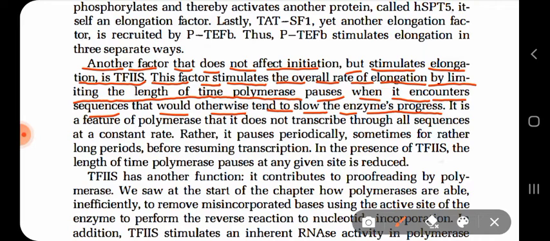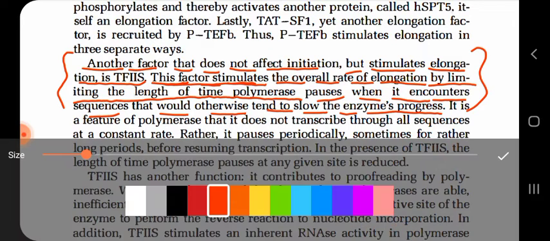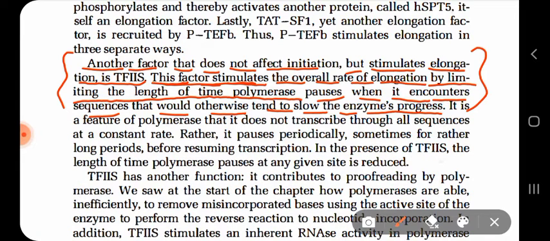So normally, what this factor, TF2S, does is stimulate the overall rate of elongation.